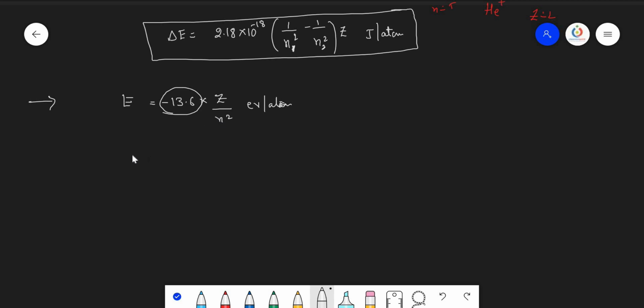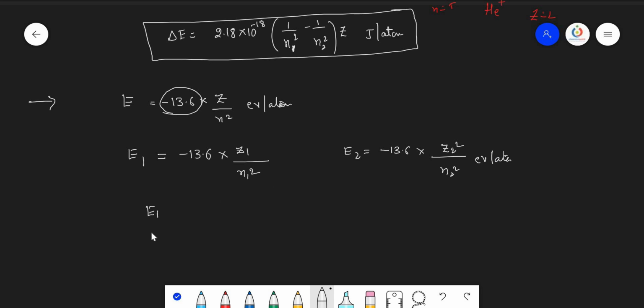So in such cases, for a particular atom, energy E1 is equal to minus 13.6 into its atomic number divided by n1 square electron volt per atom. Similarly, for the second atom, energy E2 equals minus 13.6 into Z2 square divided by n2 square electron volt per atom.